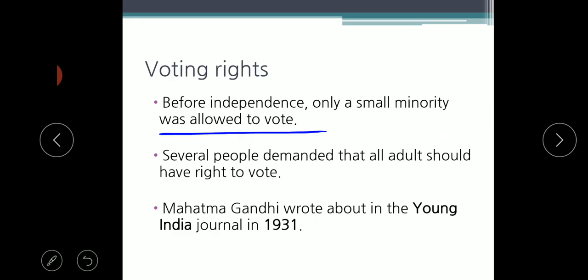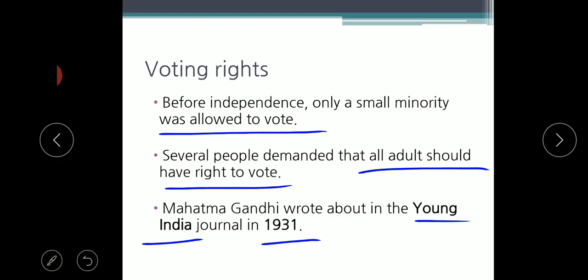But after independence, all the people have the right to vote. Several people demanded that all adults should have the right to vote. Even after independence, some people were preferred and allowed to vote, but after some people demanded it, all the people got the right to vote. Like Mahatma Gandhi, who wrote in the Young India journal in 1931 about the right to vote.